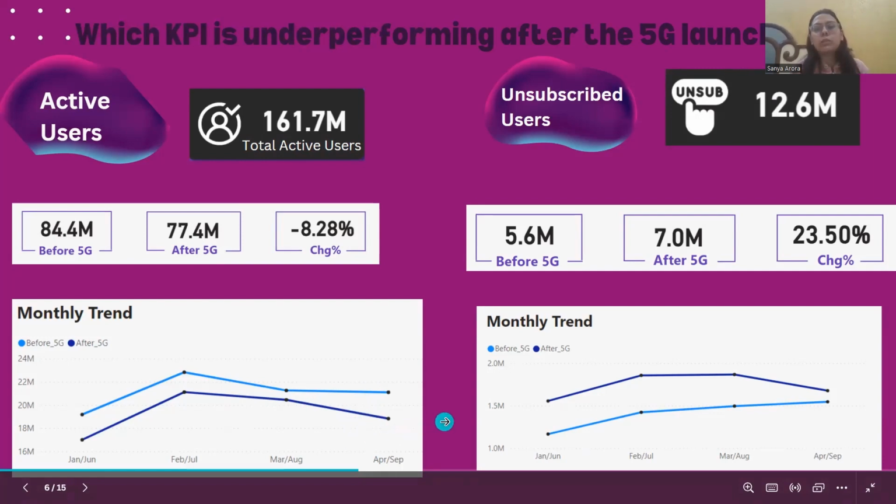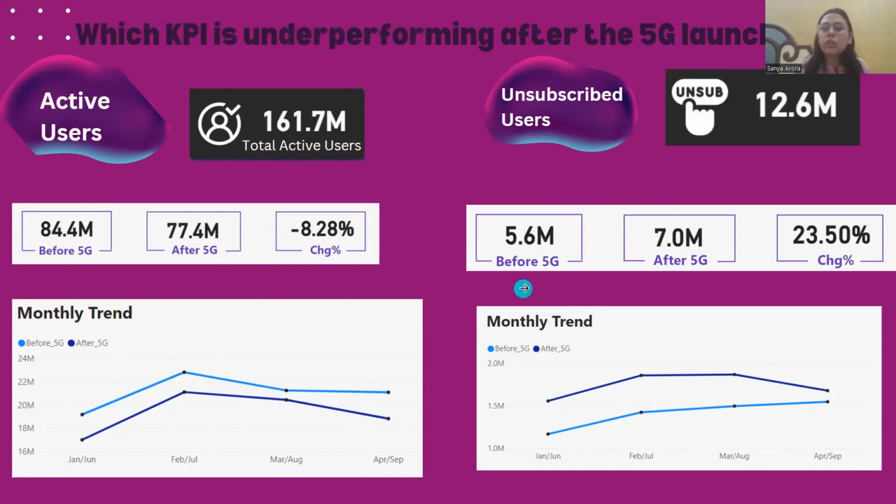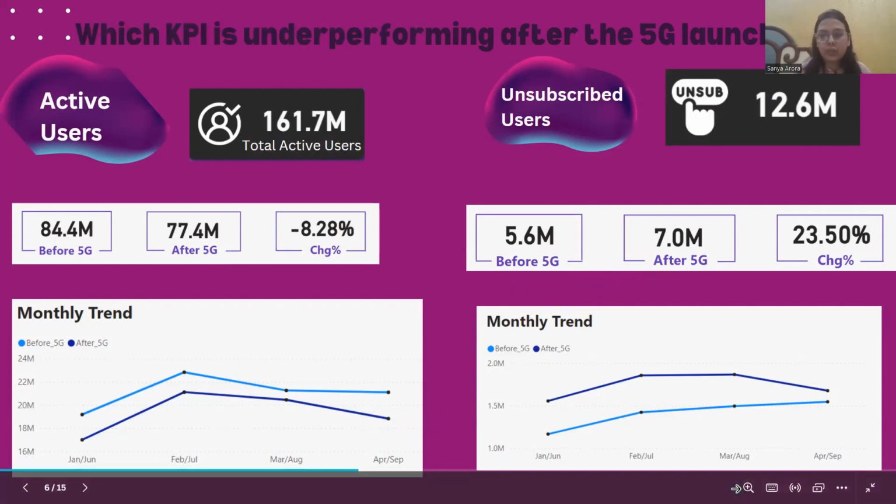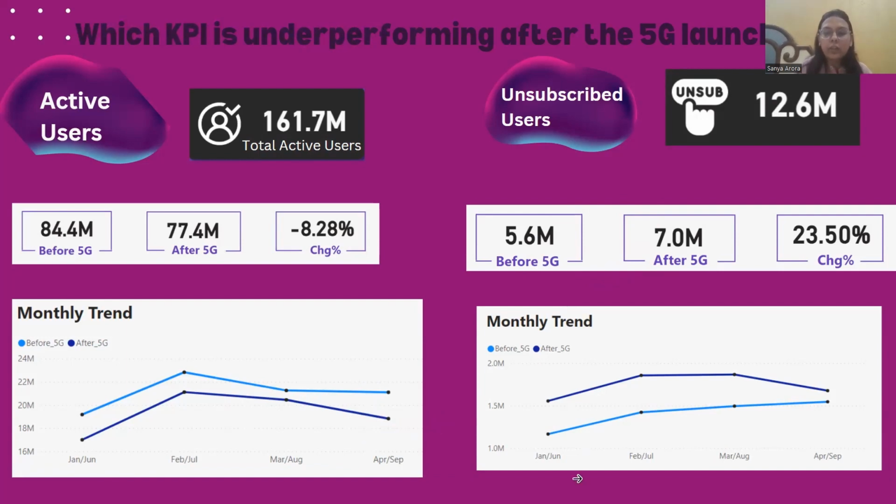Now let's move on to unsubscribed users. So before 5G, it was 5.6 million. After 5G, it was 7 million, and there was a change of 23.50%. And in similar manner, we can see here the monthly trend. It increased, then became steady, and then after 5G, it has a decline.